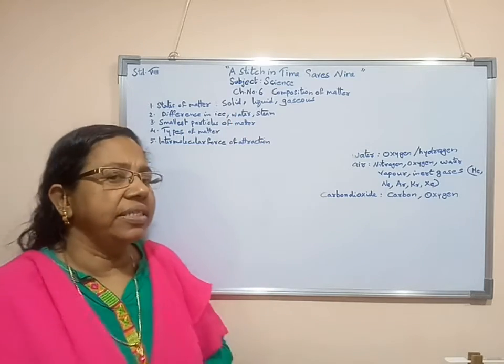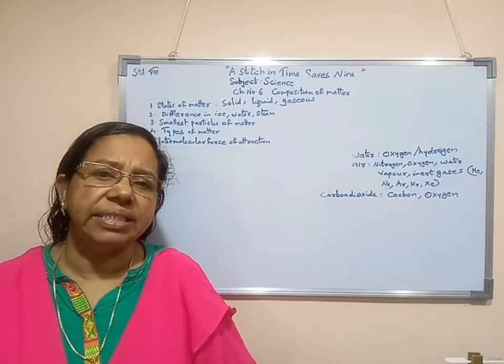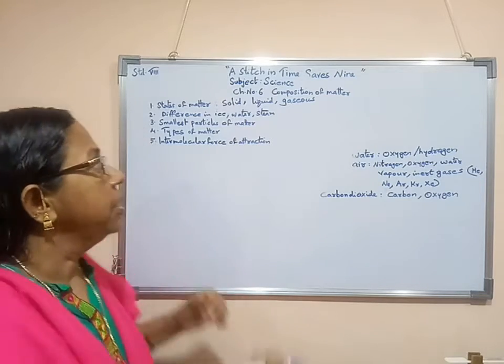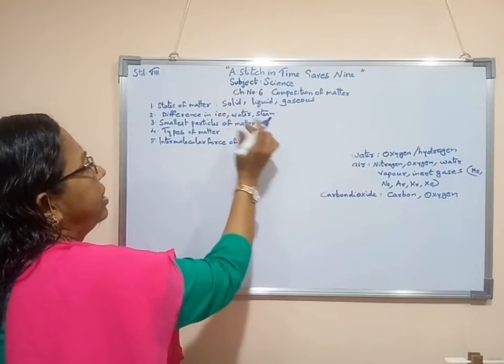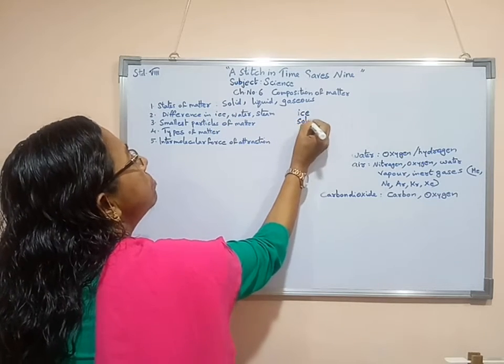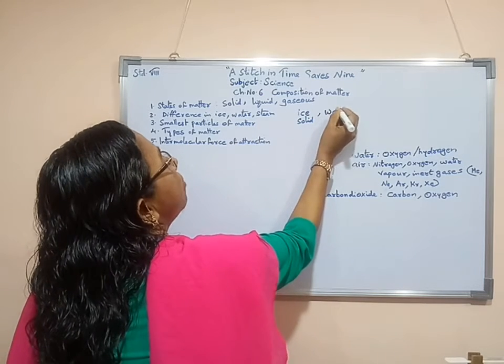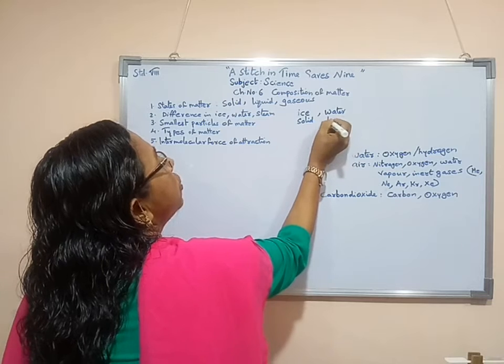Next one, what is the difference between ice, water as well as water vapor? So what is the difference between ice and water? Ice is available in solid form. Then water is available in liquid form.